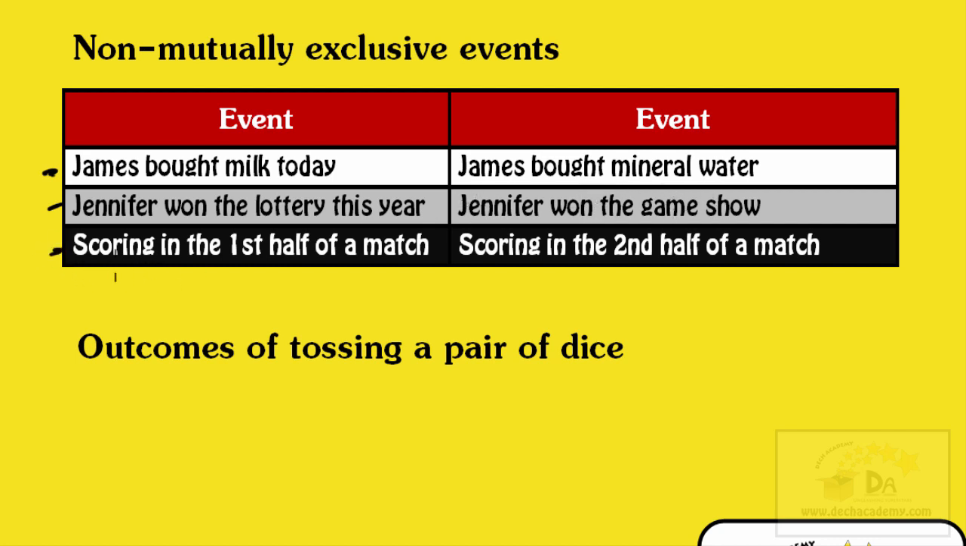And it's the same thing here. If you score in the first half of a football match, it does not rule out the possibility of scoring in the second half of the match as well. So each row of this table contains two events that are not mutually exclusive.